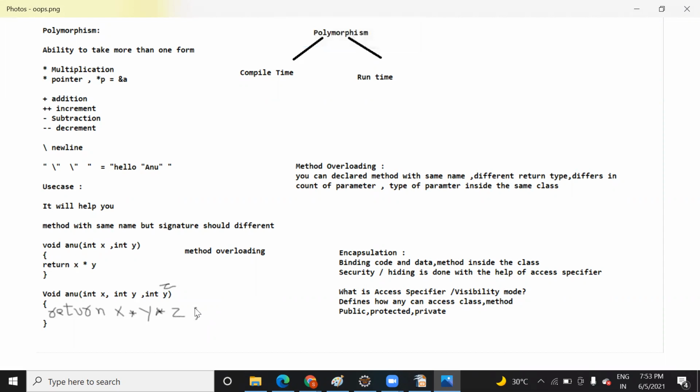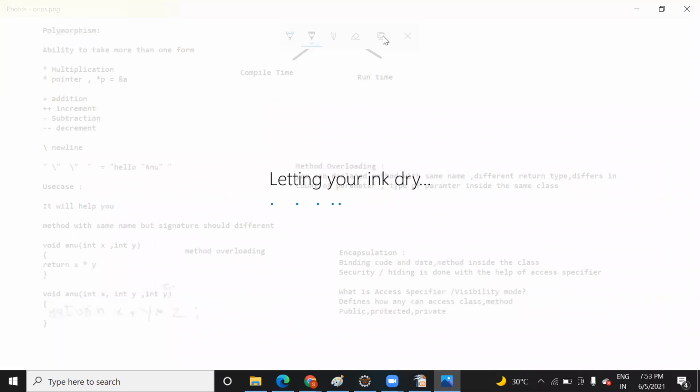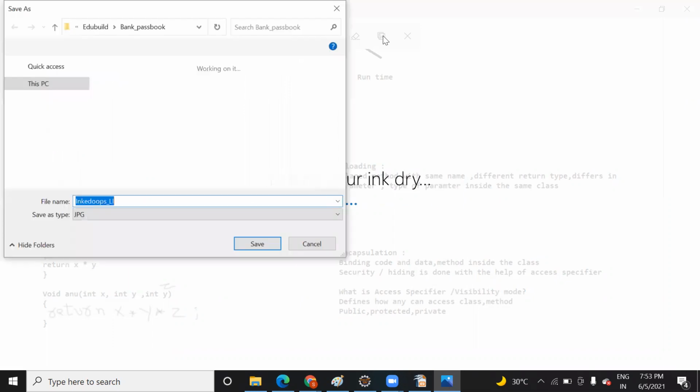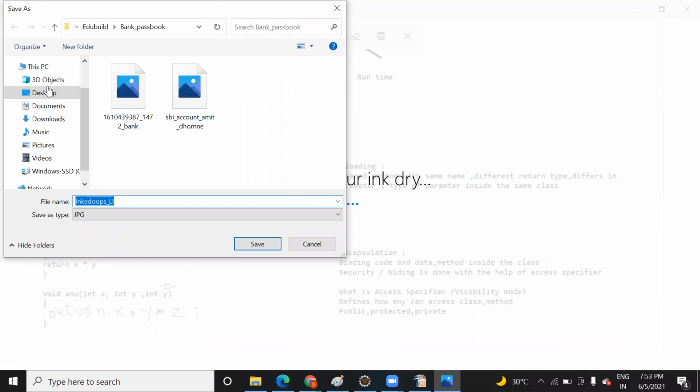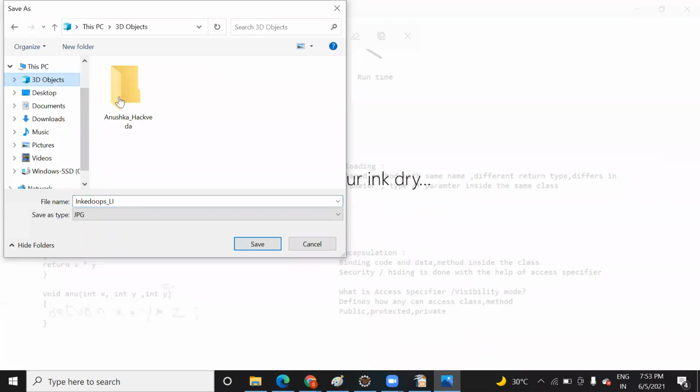So instead of this y you take z, so that there are three parameters that you have passed here, and based on that it is also doing multiplication. So here, as you have seen, with the same method name you are performing different operations. Let me save it, and then I will share it with you.